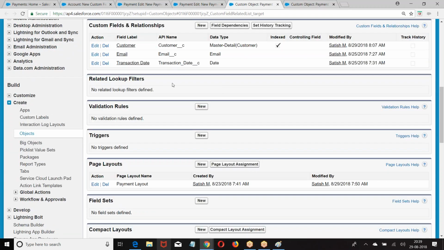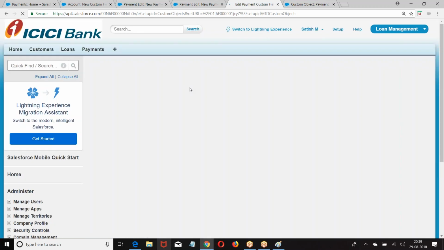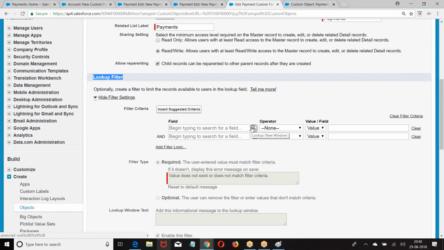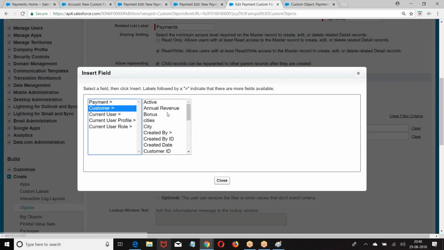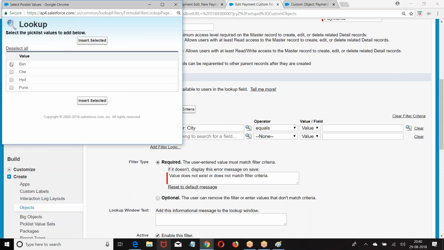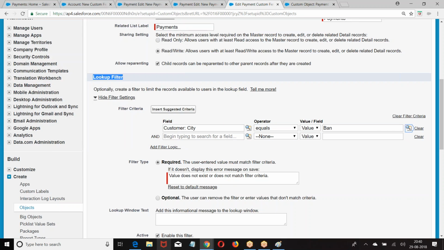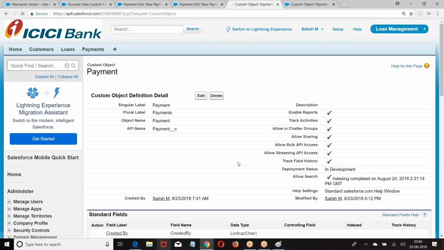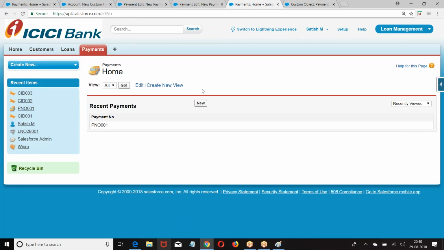Go to the master detail relation. At the time of creating a master detail relation, we had an option. What is this? Lookup filter. Here you specify which records of the parent should be displayed in the master detail. So I gave customer city equals value. So show only those customer records whose city is the value.